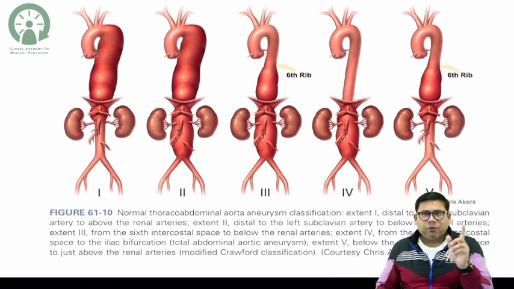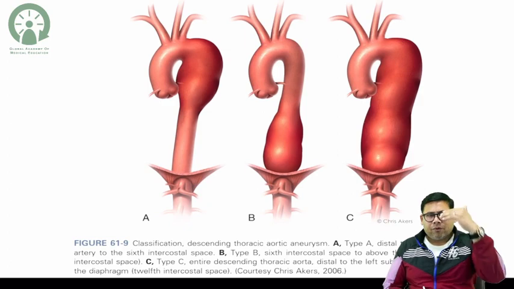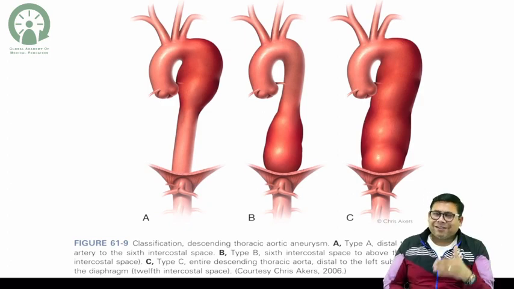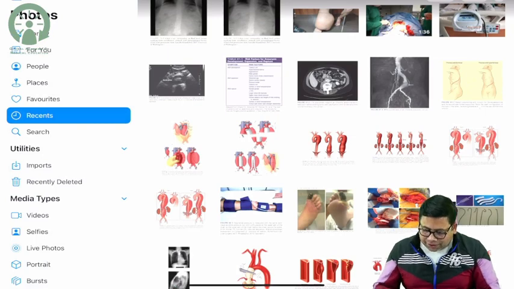This is Crawford 1, 2, 3, 4, 5. You can get this in exam. It's a hot favorite topic, and this is the descending aortic classification. So I told you from left subclavian to 6, from 6 it is up to the diaphragm and then complete length. So I will also show you what is the classical management.